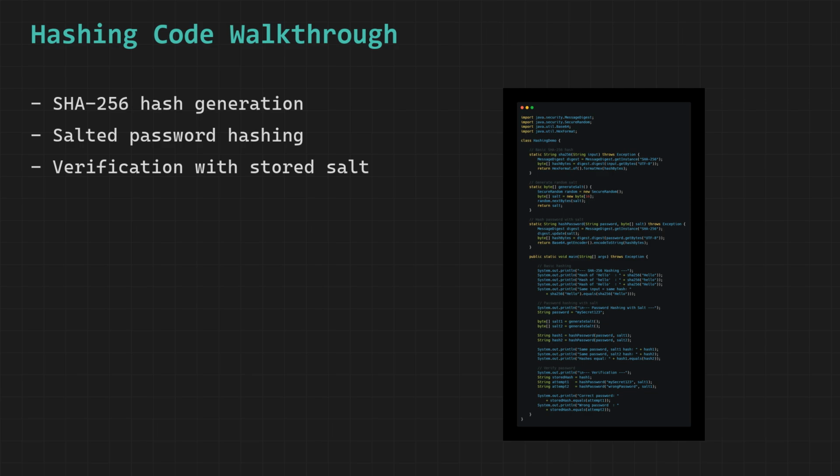Then we compare this newly computed hash against the hash value that was previously stored in the database. If the two hashes match perfectly, it confirms that the user entered the correct password and authentication succeeds, and if the hashes do not match, it confirms that the entered password is wrong and authentication fails.